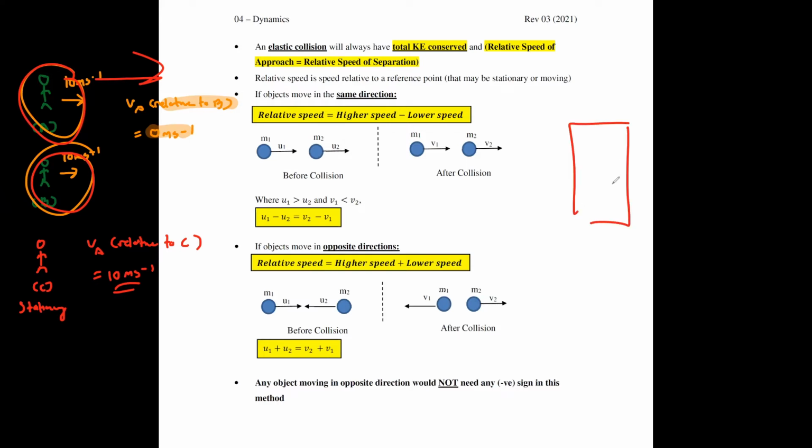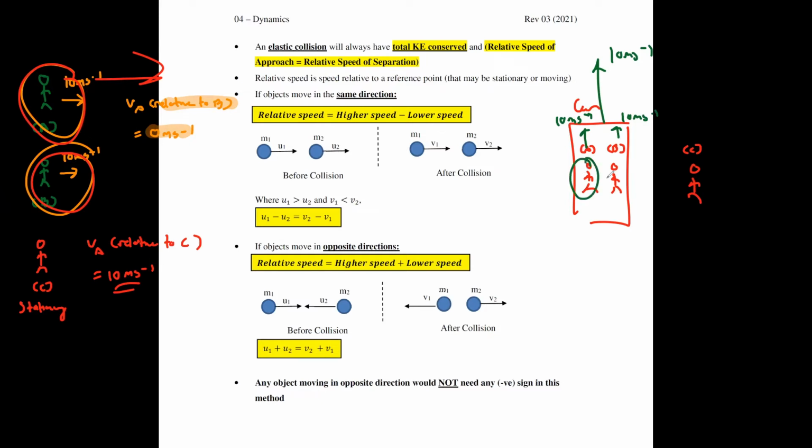A good example of that would be like this. Let's just say your friend is outside, and this is a car, and you're sitting inside the car with another friend. So if this one is person A, this one is person B, this one is person C, in the same case here, when the car is moving with 10 meters per second, person A is also moving at 10 meters per second, person B is also moving at 10 meters per second.